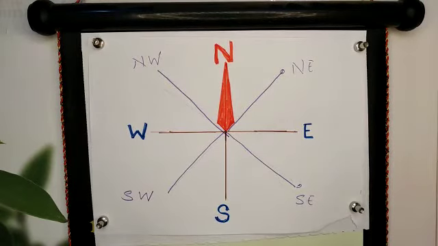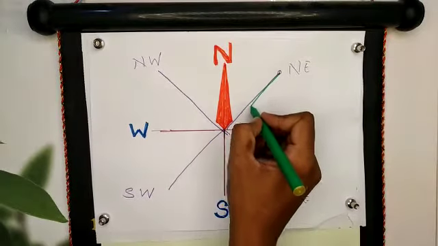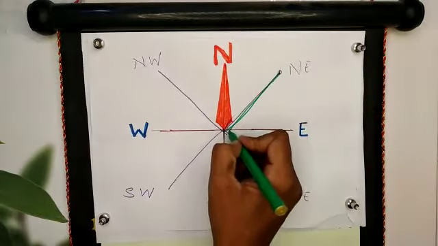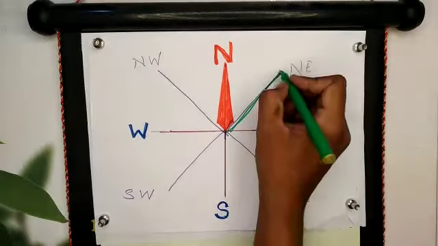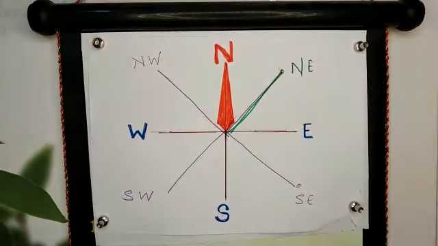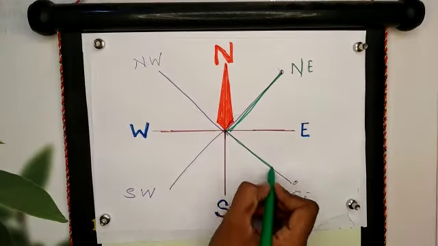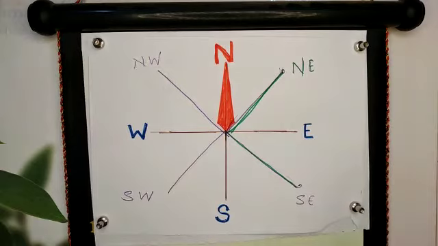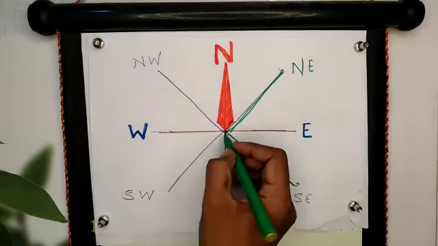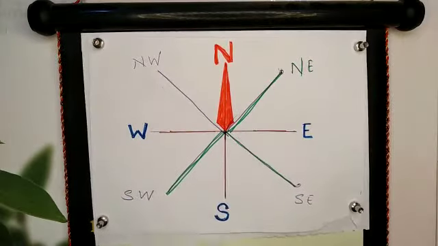Apart from these conventional four sides, in the maps you will find some new things, like there is a line bisecting between north and east. This is called northeast. Similarly, there is a line bisecting south and east. This is called southeast. Another line bisecting between south and west is called southwest.